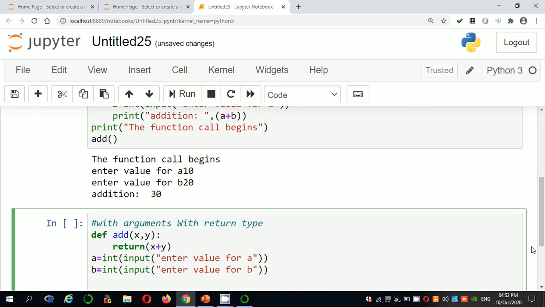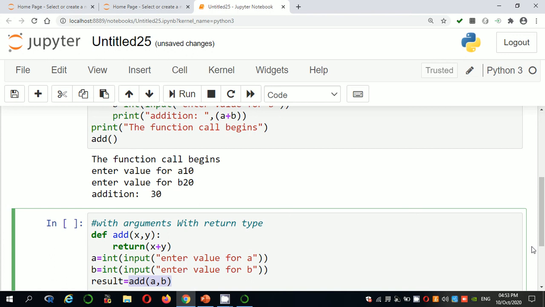After that you have to call, and that function returns some value. So you can store that value: result is equal to calling the function add. What are the values you have to pass? A and B. Those are the input values, and you have to perform addition of A and B. So by calling the add function you want to perform addition. So add, what are the values you need to pass? A comma B.